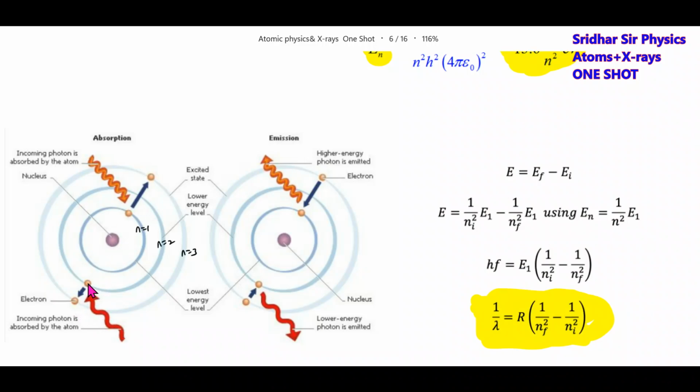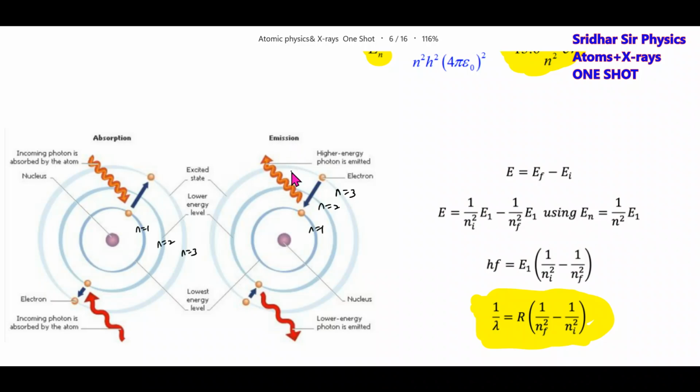Now, if the electron is in the second orbit and absorbs a photon, it will jump to the higher orbit, n equal to 3. What do you mean by emission? If the electron jumps from a higher orbit, the excited state n equal to 3, to n equal to 1, then it's called an emission.